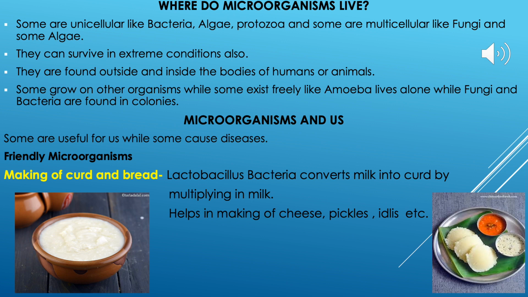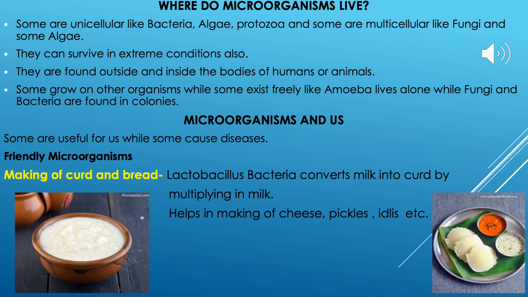The first use of microorganisms is in making curd and bread. Lactobacillus bacteria converts the milk into curd. Lactobacillus is actually present in the curd. When we mix a small amount of curd in a little lukewarm milk, what happens?